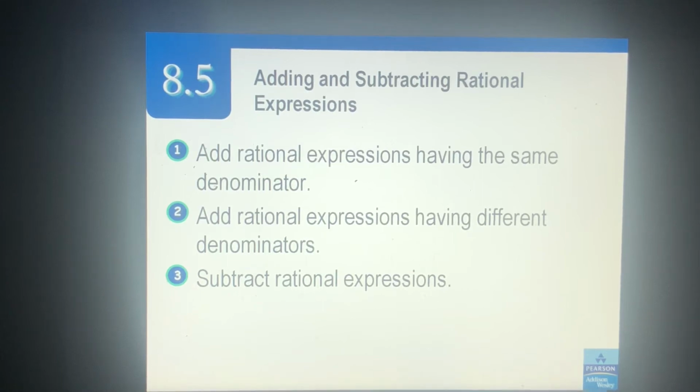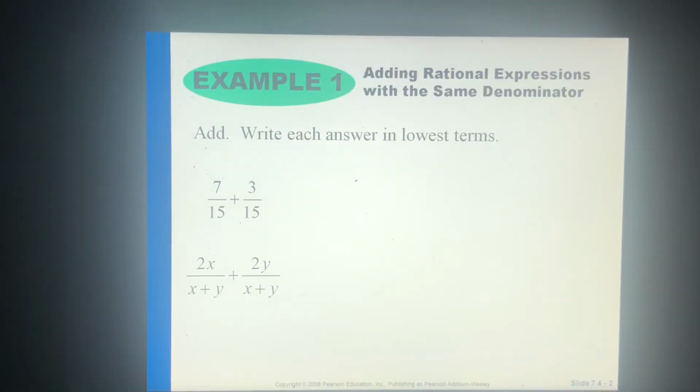Hello, today we'll be learning 8.5, adding and subtracting rational expressions. We'll start off with some of the basics of making sure you've got common denominators, how to get those common denominators, and moving forward with a little bit of addition. Tomorrow you'll have a more complicated lesson, which will be more addition, more subtraction, but we're dealing with a few other factors involved.